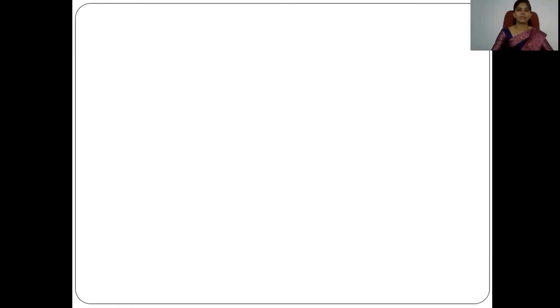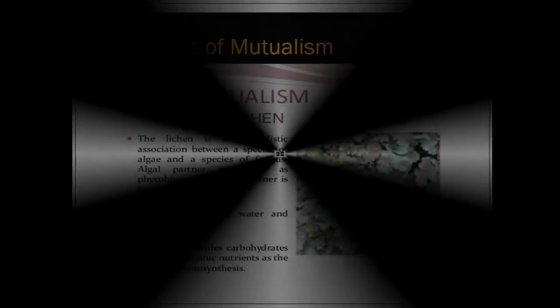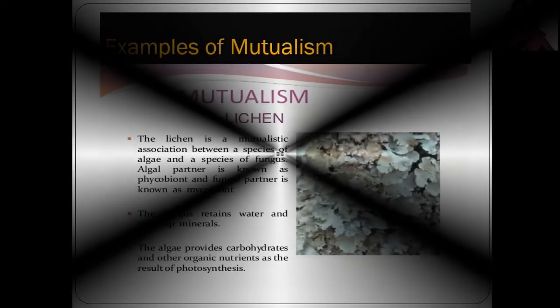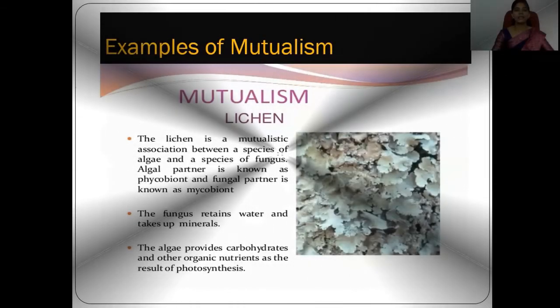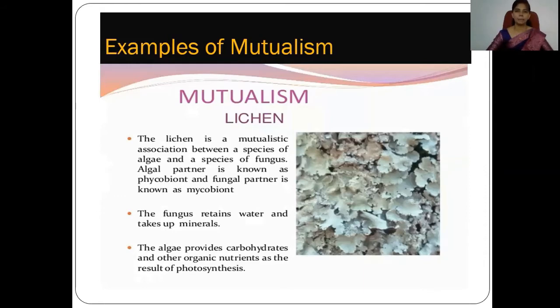Now the next example is the lichens. Lichen is a mutualistic association between a species of algae and a species of fungus. When fungus and algae come in contact or are associated with each other, lichen is formed. The algal partner contains the green pigment, chlorophyll, and with its help it can prepare its own food material by the process of photosynthesis.